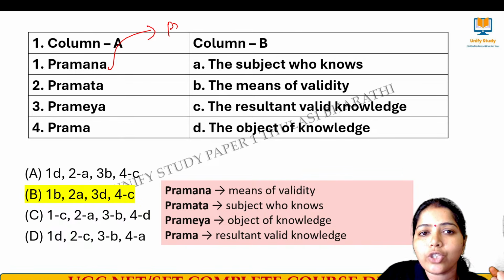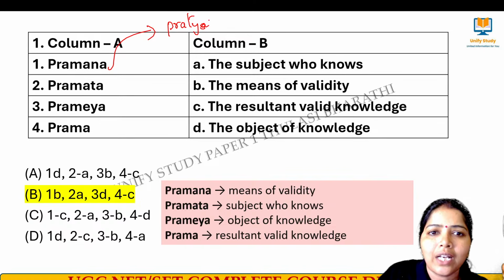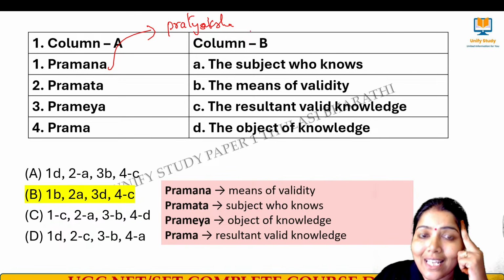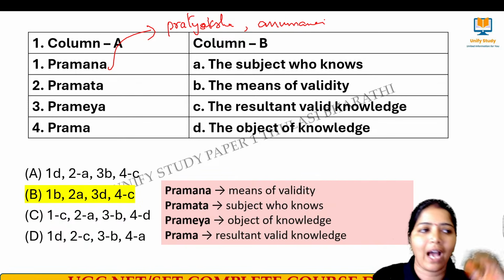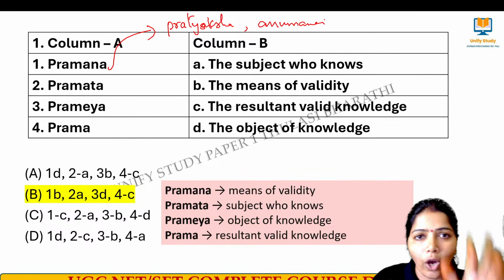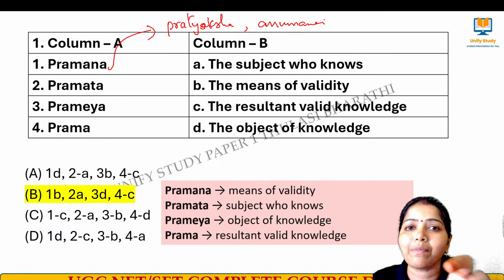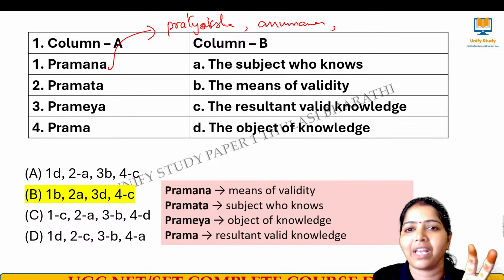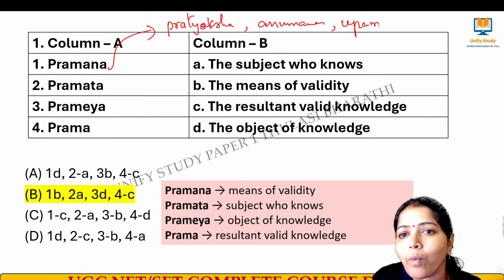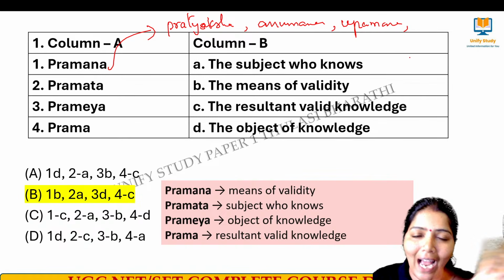You get knowledge through Pratyaksh, which means through the sense organs. Then we have Anumana, which means by means of inference. I have previous knowledge, and through that knowledge I am gaining some information. That is Anumana, I am inferring something. And then we have Upamana, which means comparing something, analogy.